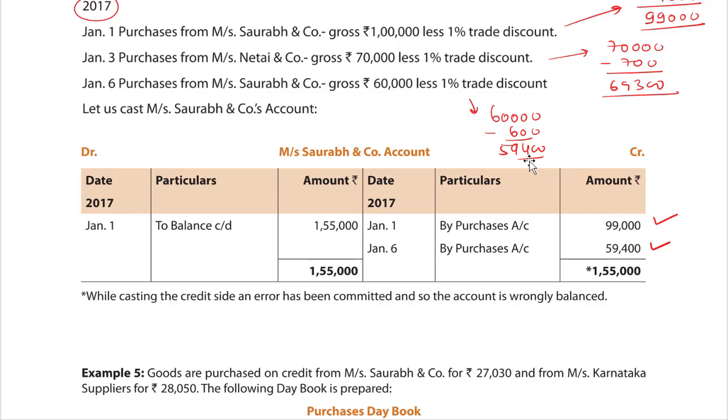While casting the credit side, an error has been committed and that is why the account is wrongly balanced. As you can see, we have not mentioned purchases from Netai and Company 69,300. We missed this entry, we missed this transaction.